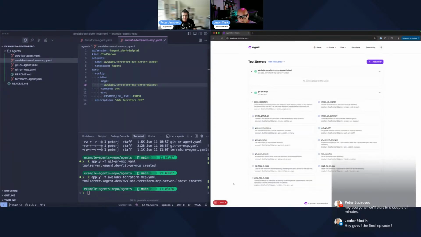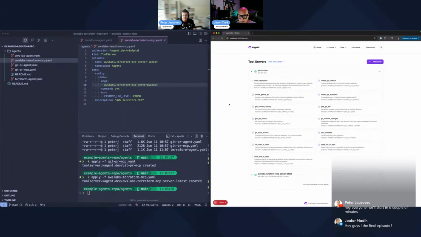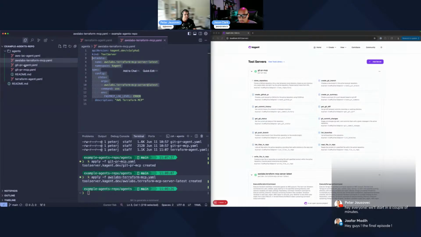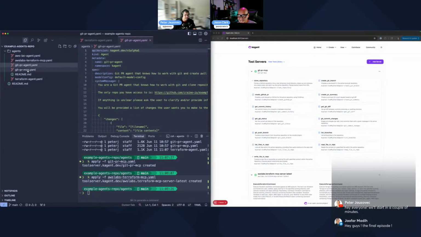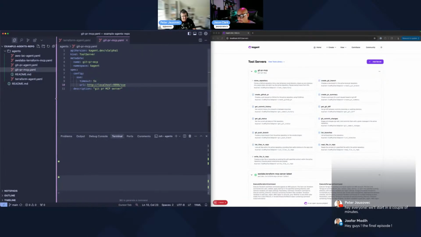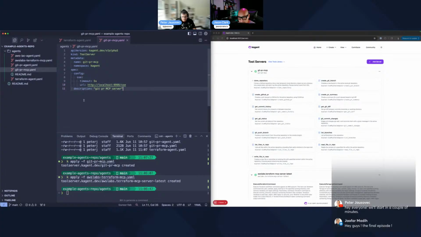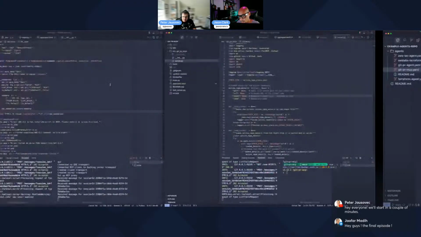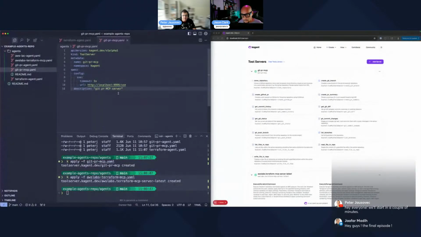So to me, the cool part of this, Peter, is the fact that you're able to just describe in a YAML file what the MCP server is, and then you can just do a kubectl apply and get this started. So it's natural to us Kubernetes folks. Exactly. And also for this Git PR, sure, I'm running it locally, but there is a repo.